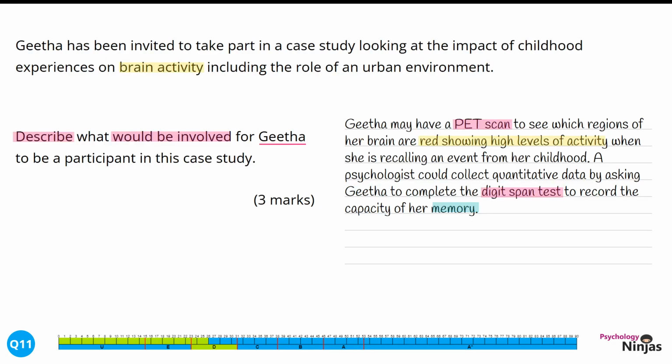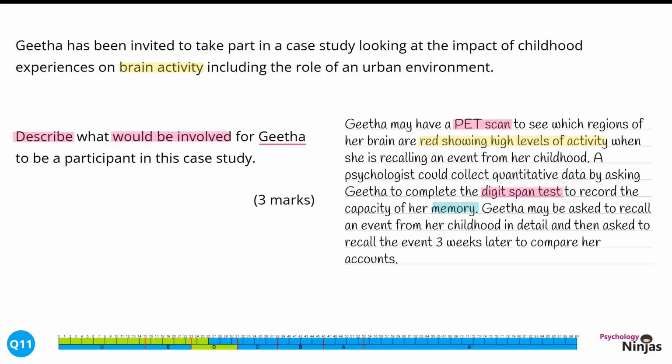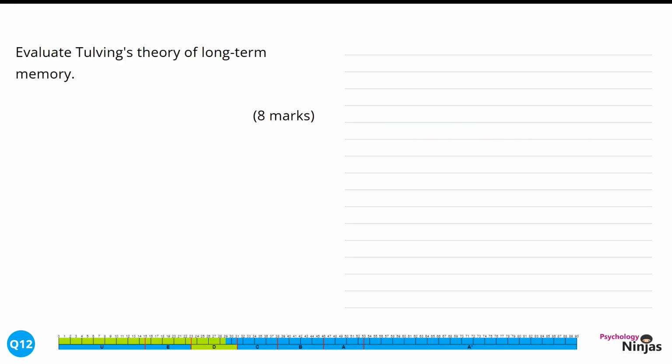And then we're going to move into a final way for our third mark in this 3-mark question. Geetha may be asked to recall an event from her childhood in detail and then asked to recall the event 3 weeks later to compare her accounts. Again, we've clearly got what she might expect from this study by being asked to recall a specific event. And we've got it linked into the details of this study by talking about a childhood event, which is ticked off in our stem by the impact of childhood.